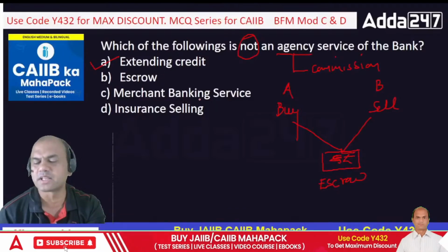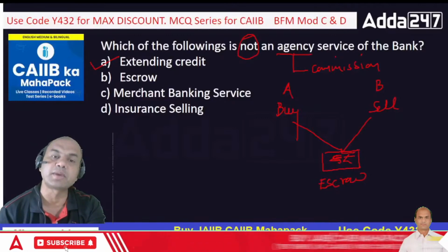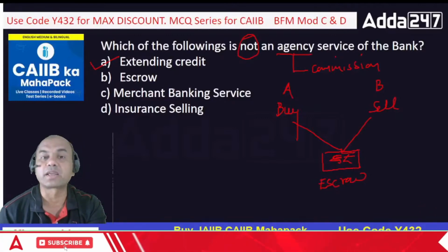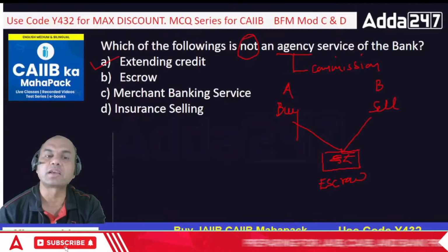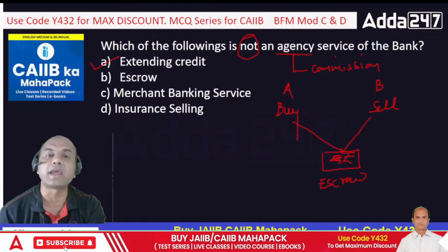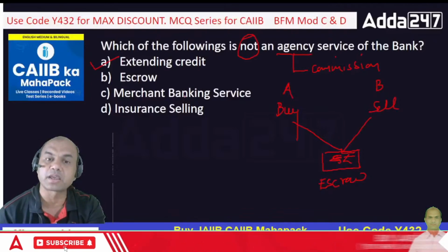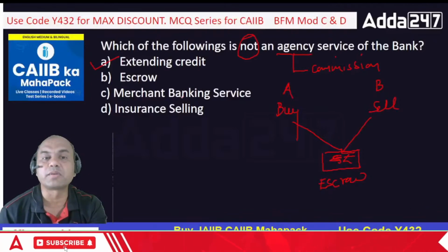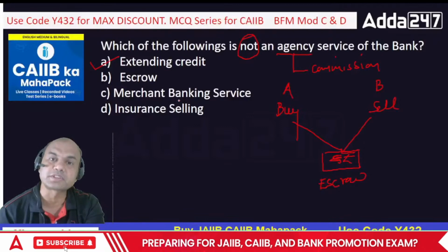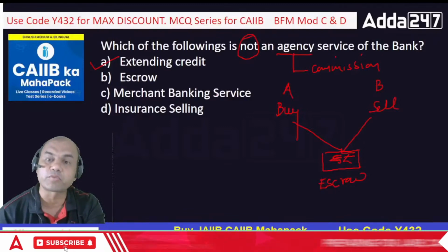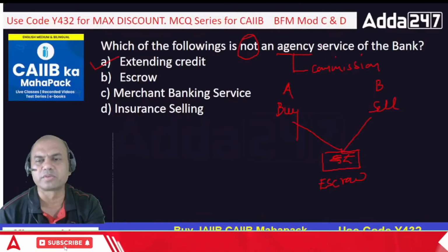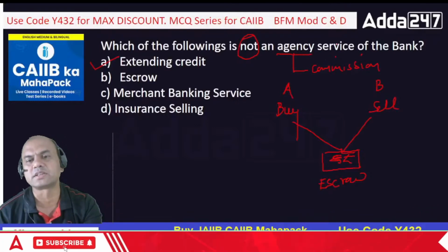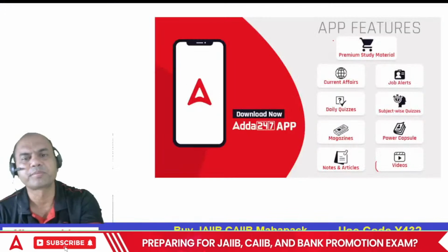Merchant banking services, that's obviously an agency service. Merchant banking means what? Merchant banking is related to IPOs. Whenever any company issues an IPO, the bank acts as a merchant banker. Merchant banker means it gives them the method or the process of bringing that IPO in the market, for the fees, obviously. Insurance, you already know that it's an agency service. We get commission on that.